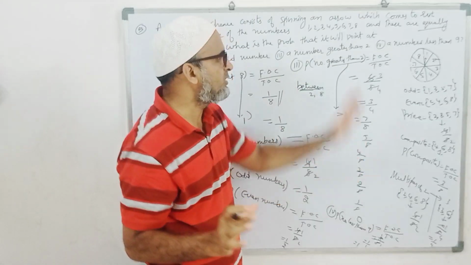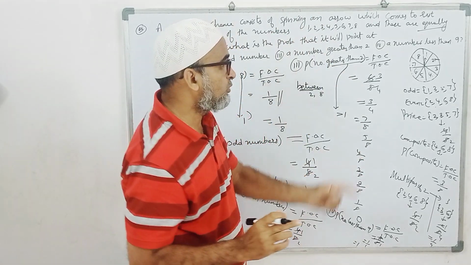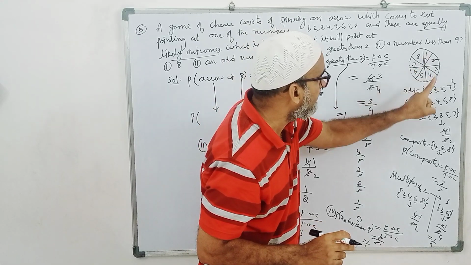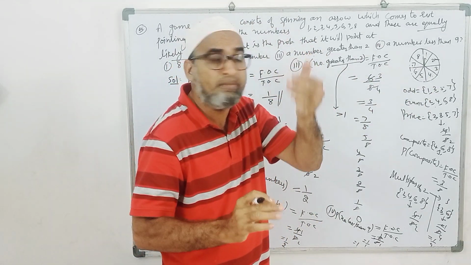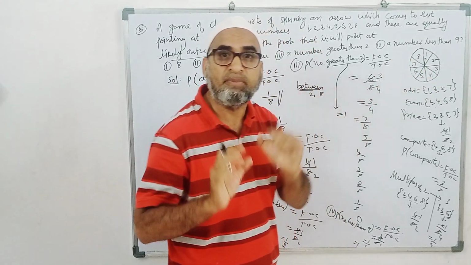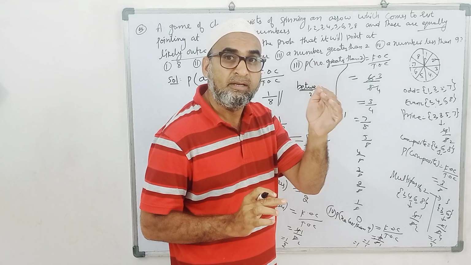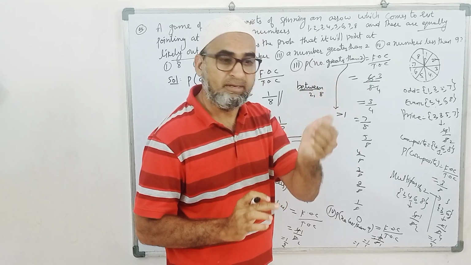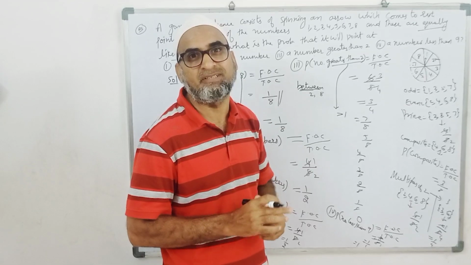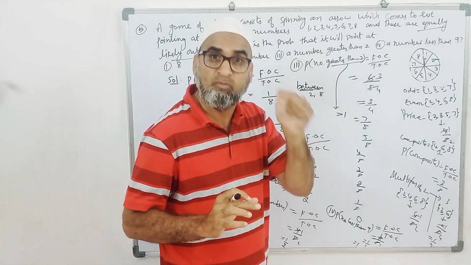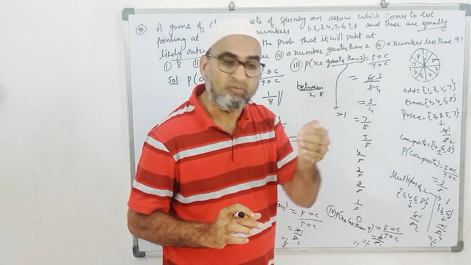Many types of questions you can create here. Perfect square numbers. What are the perfect square numbers? 1 and 4, 2 perfect square numbers. Perfect cube numbers: 1, only one number. Perfect square means a number into itself: 1 square, 1, 4, 9, 16, 25, 36, 49. These are the perfect square numbers. Perfect cube numbers: 1 cube is 1, 2 cube 8, 3 cube 27, 4 cube 64, 5 cube 125.